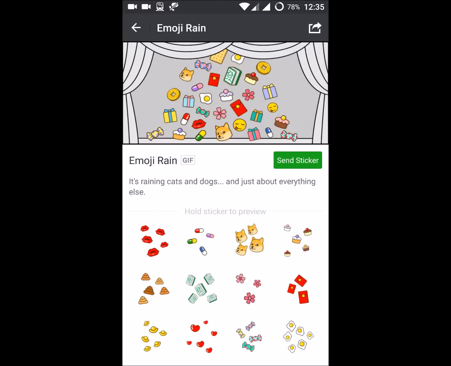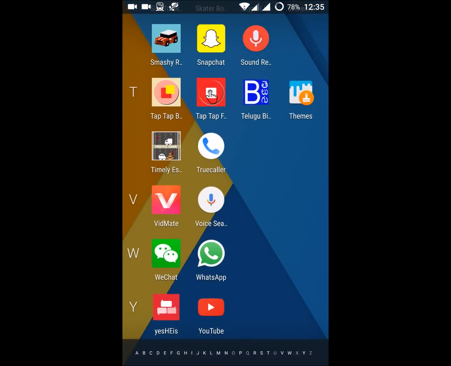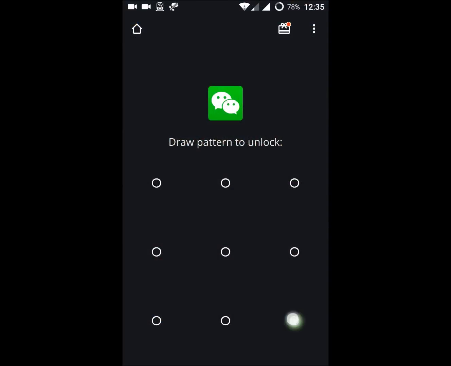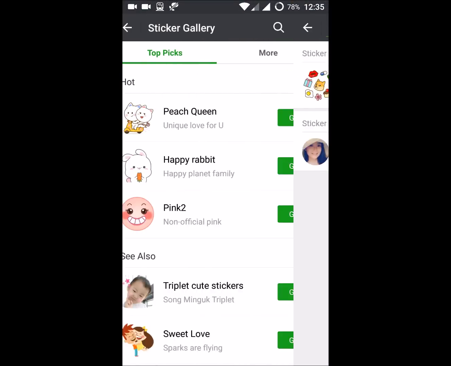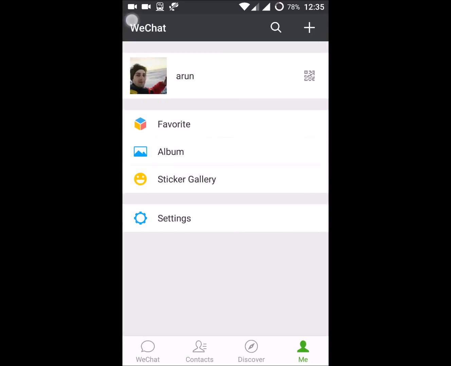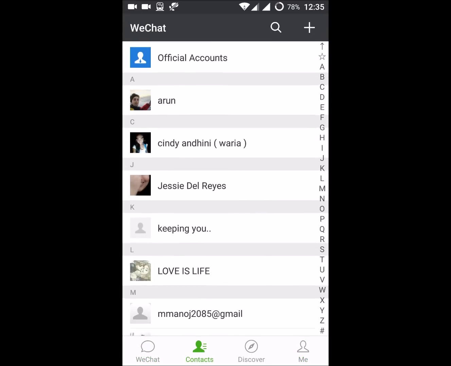You need to download this. I already downloaded, so it is not coming. Here you will get download option, so click on it. So once it gets downloaded, open any of your